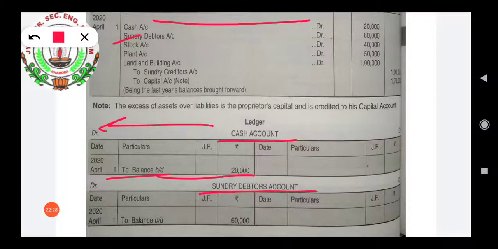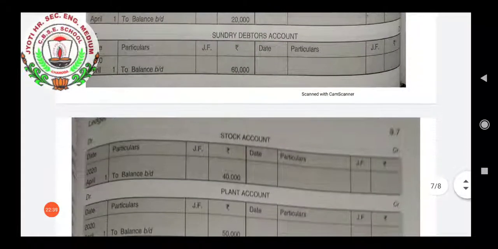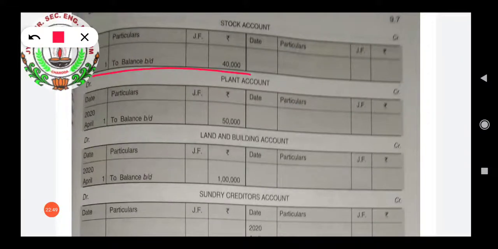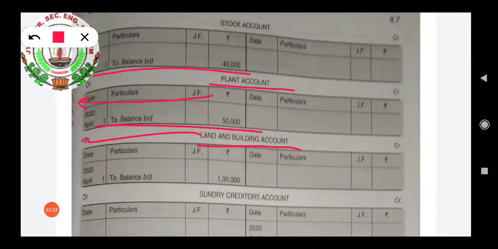So we will open sundry debtors account. We will go to the left hand side, debit side. Here we will write to balance brought down 60,000. Likewise we will do for all the assets and liabilities. Next is stock account. We will go to the left hand side. Here we will write to balance brought down, then the amount. Plant account, we will go to the left hand side, debit side. We will write to balance brought down 50,000. Land and building, it has also been debited. Go to the debit side, write to balance brought down 1 lakh.